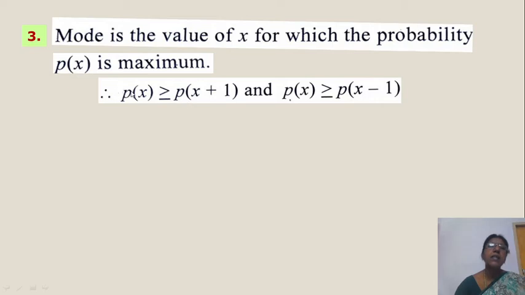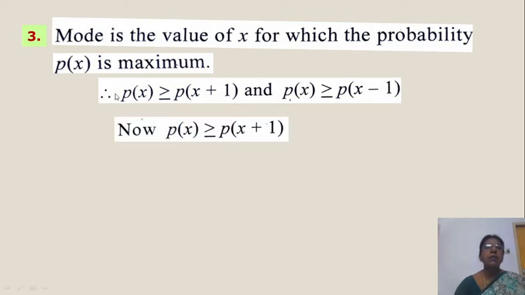p of x is greater than the probability of any other variable. Okay, since p of x is the maximum value, p of x greater than p of x plus 1 and p of x greater than p of x minus 1. Now first we take p of x greater than p of x plus 1.